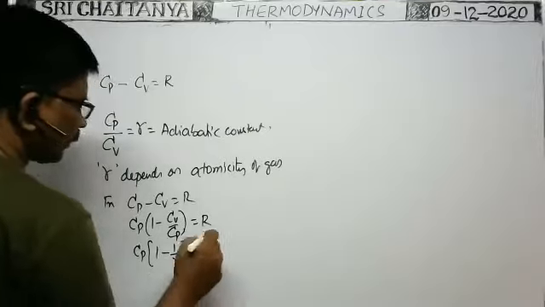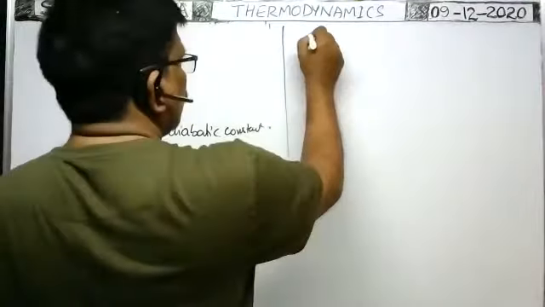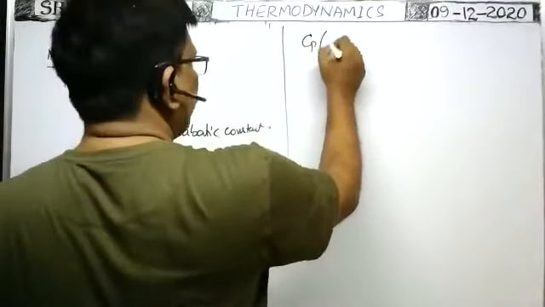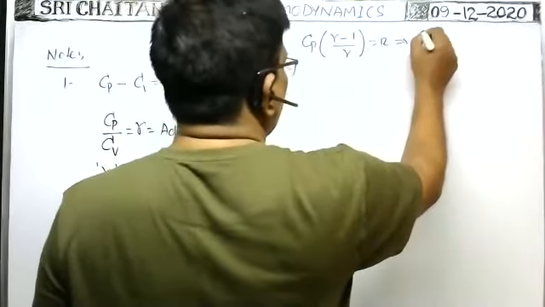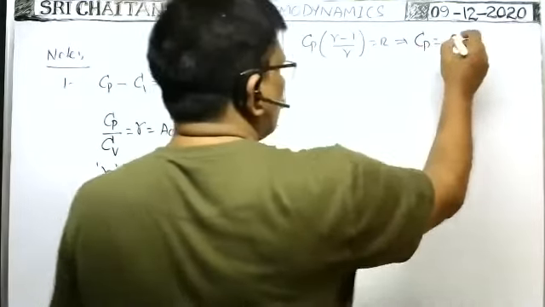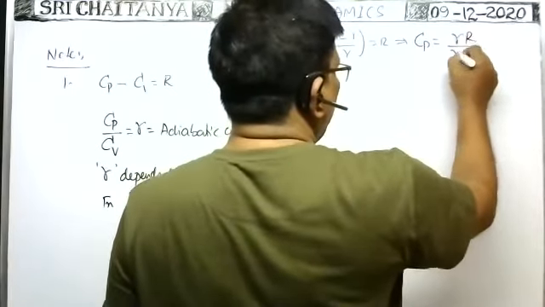Taking the LCM, Cp into gamma minus 1 by gamma is equal to capital R. This implies the molar specific heat at constant pressure is Cp equal to gamma R by gamma minus 1.